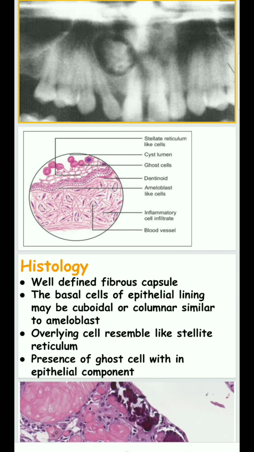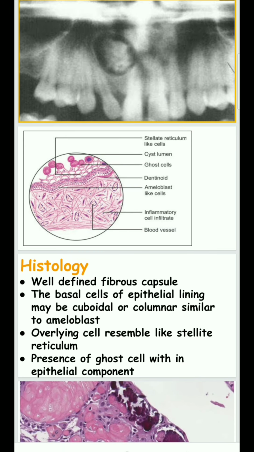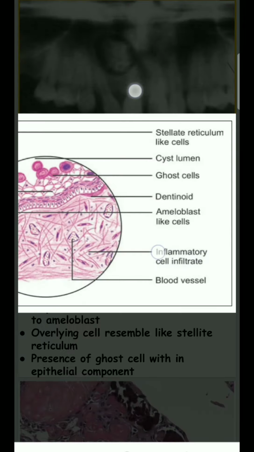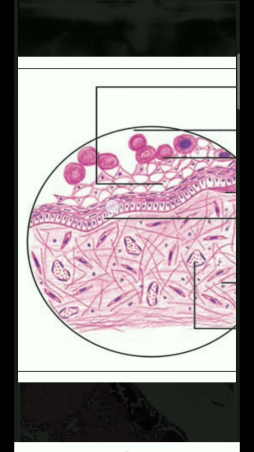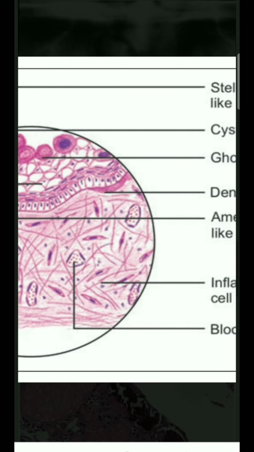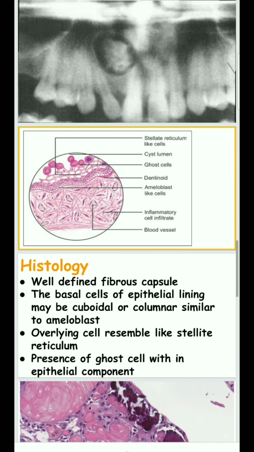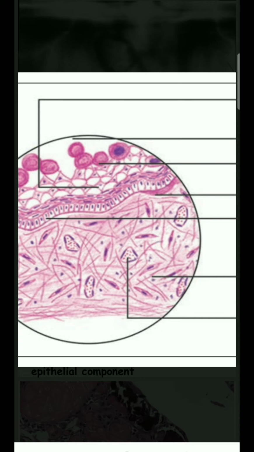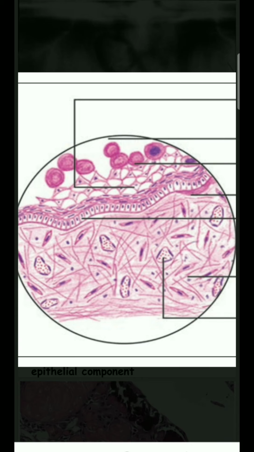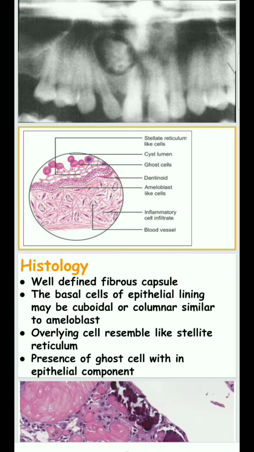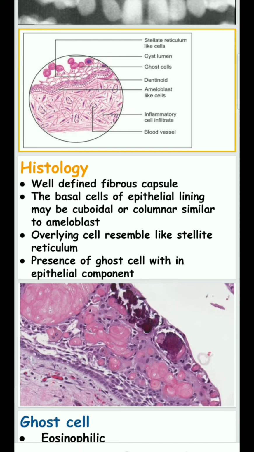In histology, there is a well-defined fibrous capsule. The basal cell lining looks sometimes columnar or cuboidal, resembling ameloblast-like cells. The overlying cells resemble stellate reticulum, and ghost cells get embedded in these cells. The presence of ghost cells within the epithelium is commonly seen in this case.